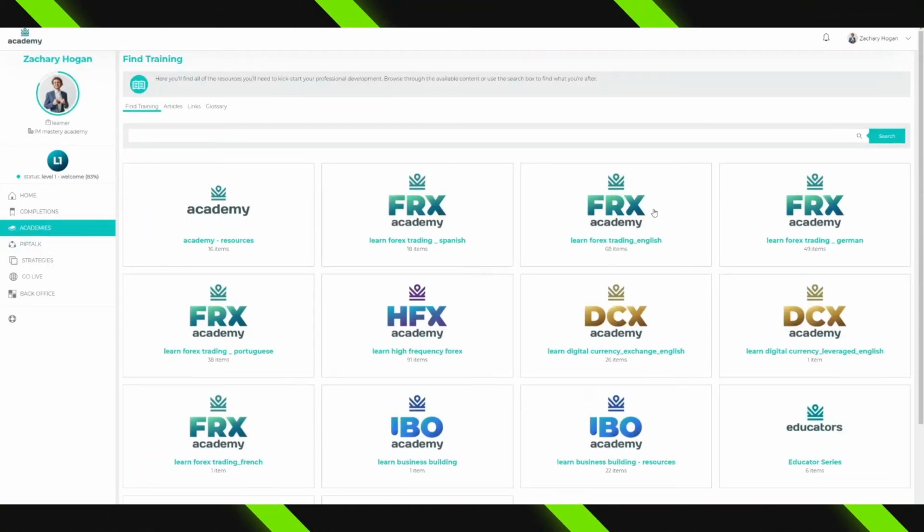When you're first getting started, you're going to be coming over to the Academy section. Okay, and in the Academy section, there are various buttons that you can click. Now, depending on what package you got started with, you're only going to be able to choose from those academies. So, for example, if you got the Platinum package, you're going to be able to plug in with the Forex Academy. If you got the Digital Currency package, you're going to be able to plug in with the Digital Currency Academy. Same thing if you got the HFX package, and if you have the Elite package, you will be able to access everything.